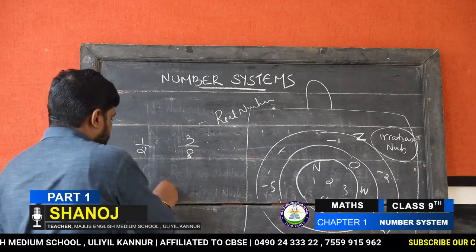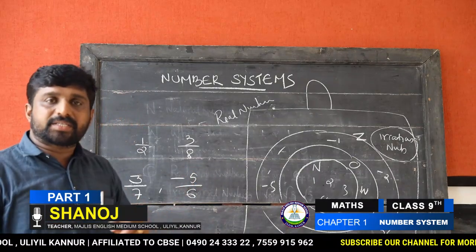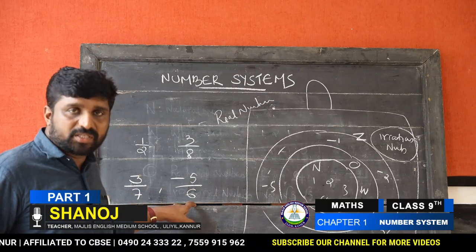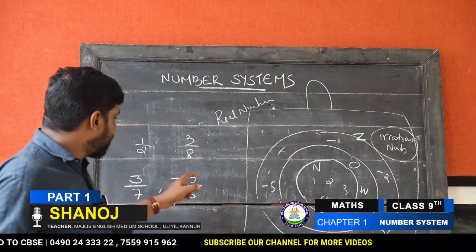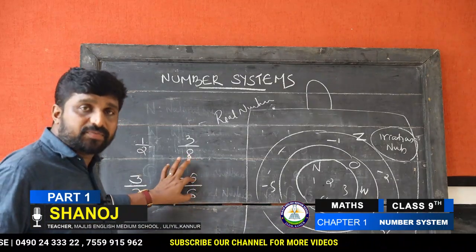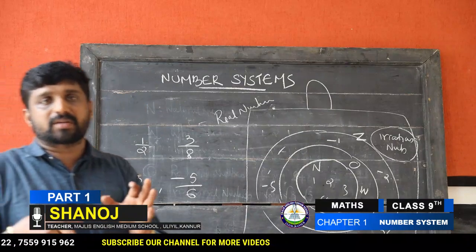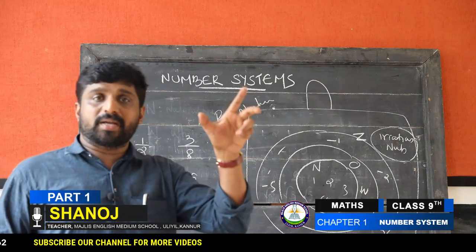But negative 5 by 6: this is an integer, and 6 is also a natural number, that's no problem. Therefore, negative 5 by 6 is a rational number but not a fraction. Therefore, we can conclude that rational numbers need not be fractions.